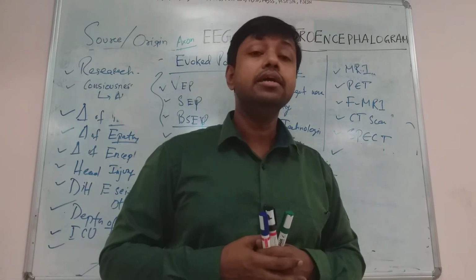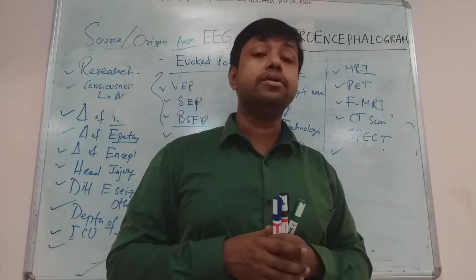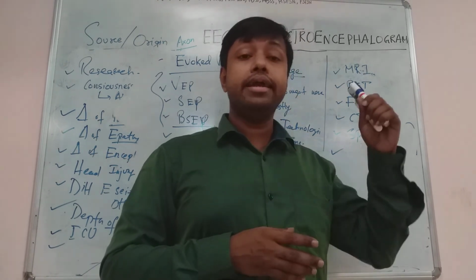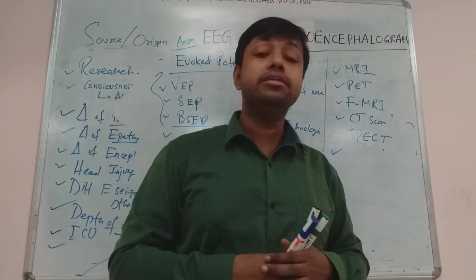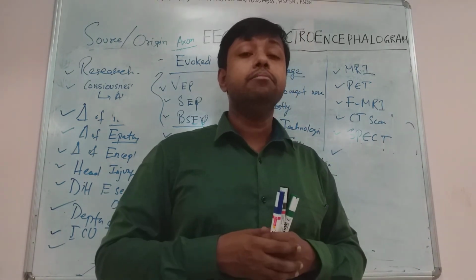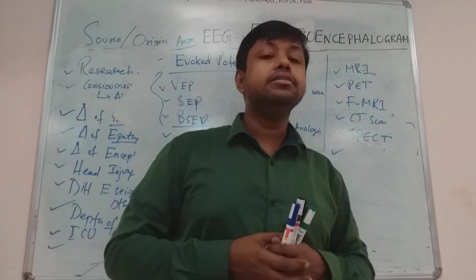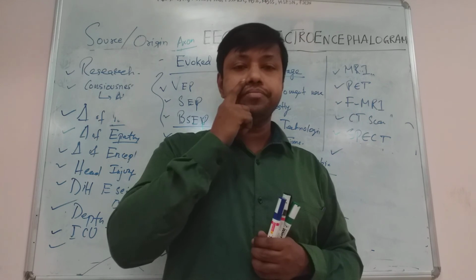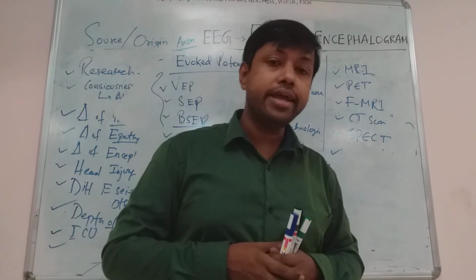What is synchronization? Synchronization means EEG waves will show low frequency if the dipole of the electrical activity is allowed to shift on its own, without any stimulus from any other part of the brain, that is, when the reticular activating system is at rest. Then the frequency is low, and this is called synchronization of the brain. And what is desynchronization?